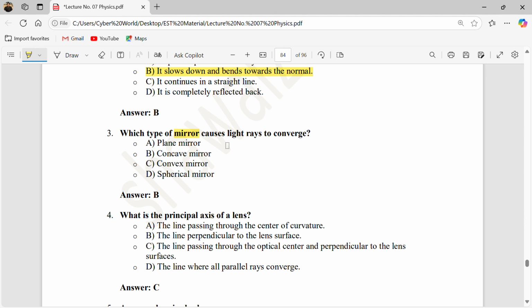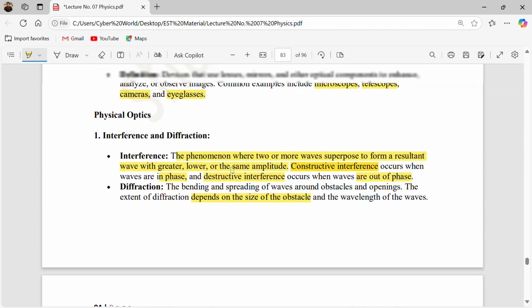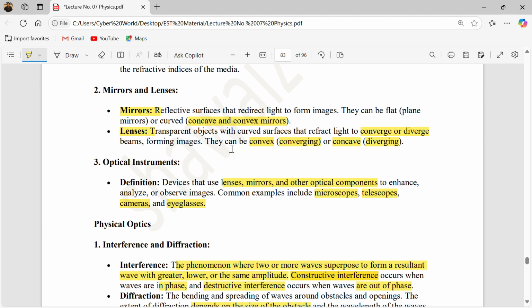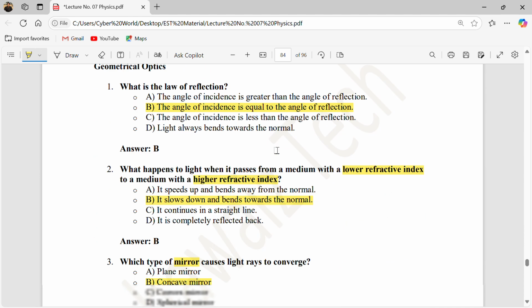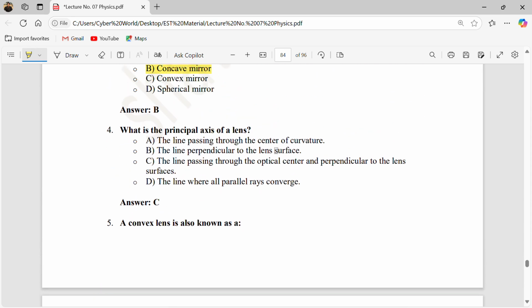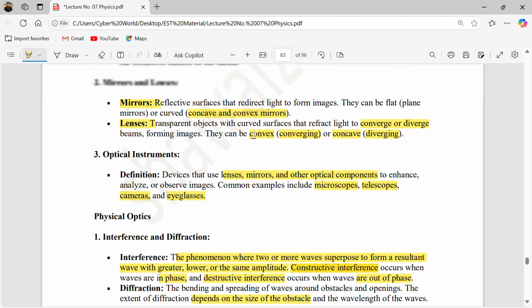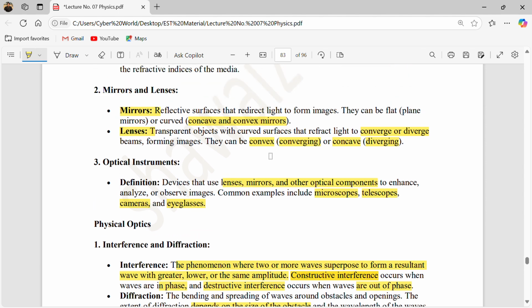Okay, so in case of mirror, you should say that your concave is basically the converging. We already mentioned that in case of lenses your convex is converging, but in case of mirror your concave is converging. Okay, so you must know about this. Lens starts with convex and then concave. This is converging and this is diverging, and in case of mirror it is totally opposite.